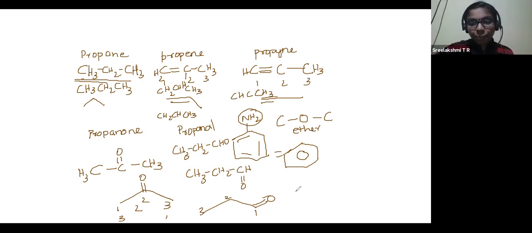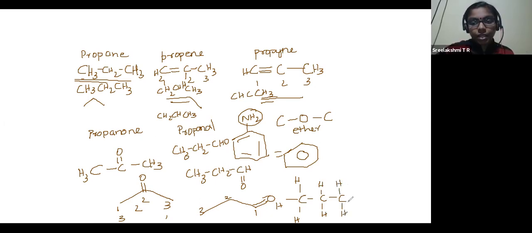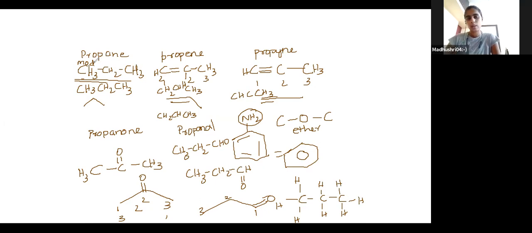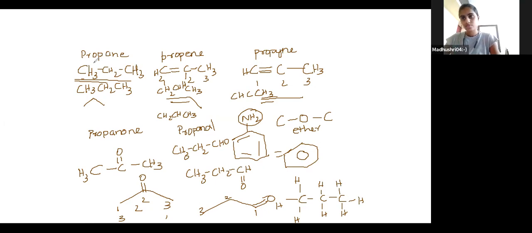So for propane, if I am taking C, C, C with single bonds, all the atoms and all the bonds are shown. This is the dash line structure. This one, CH3, single bond, CH2, single bond, CH3, is known as the modified dash line structure. So somewhat the idea is clear. Now let us go back to the slide.